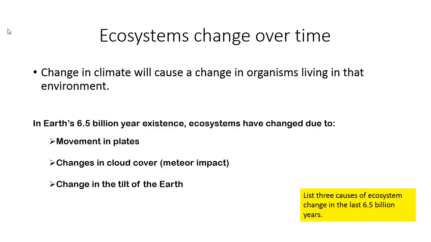The plate that we live on now, which is the North American plate, has moved and is still moving to the north. And so ecosystems have changed as the plates have moved from maybe a more middle place on the Earth, where they were located near the equator, and moving more north to the poles, or moving from the poles down to the equator.